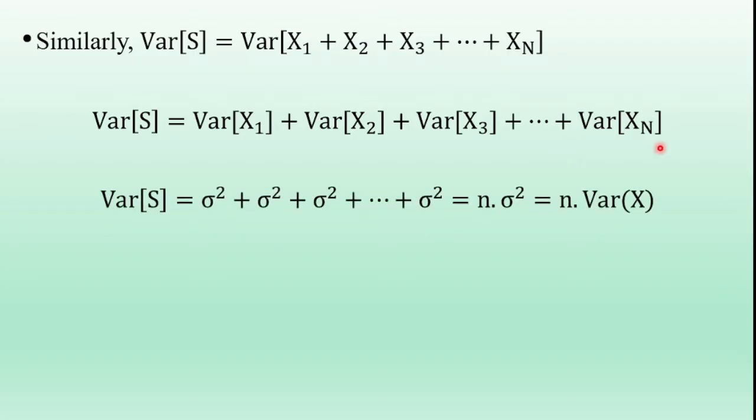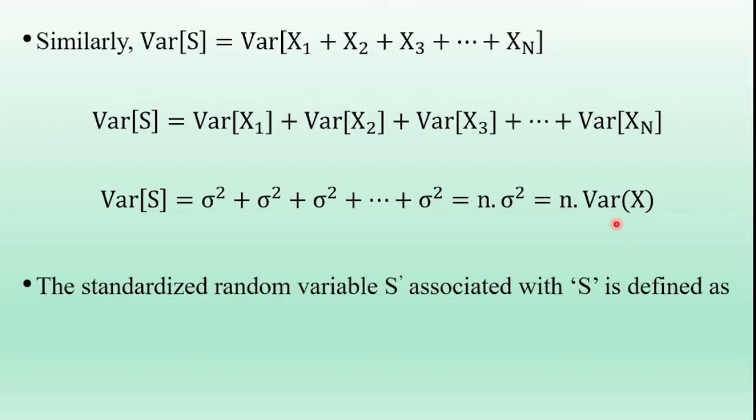All the variances are the same, so the variance of the random variable is also denoted as sigma square. So variance of X1 is sigma square, variance of X2 is sigma square, and so on variance of Xn is sigma square. These variances are repeated n times, so variance of S is equal to n into sigma square, where sigma square is also denoted as variance of X.